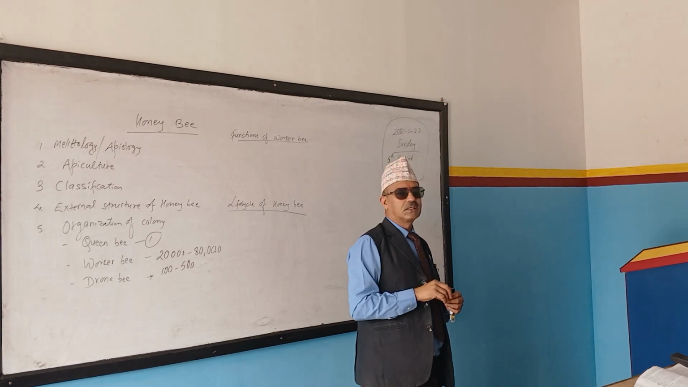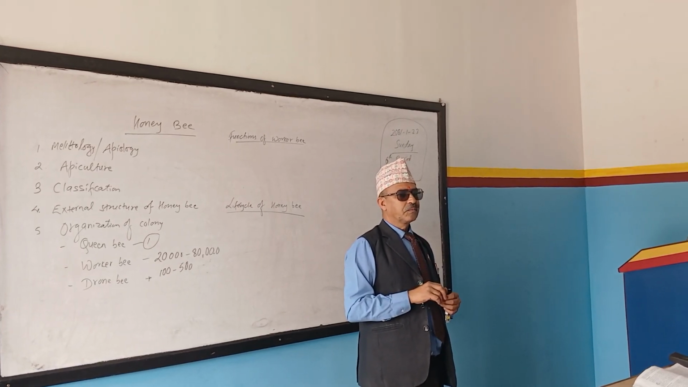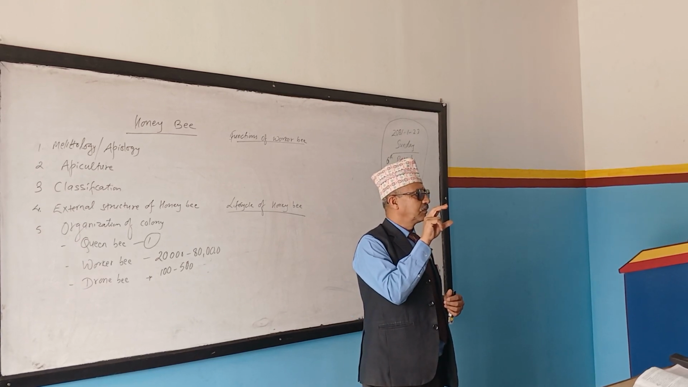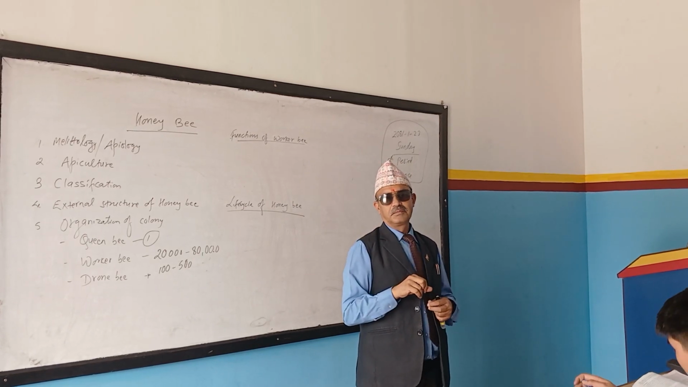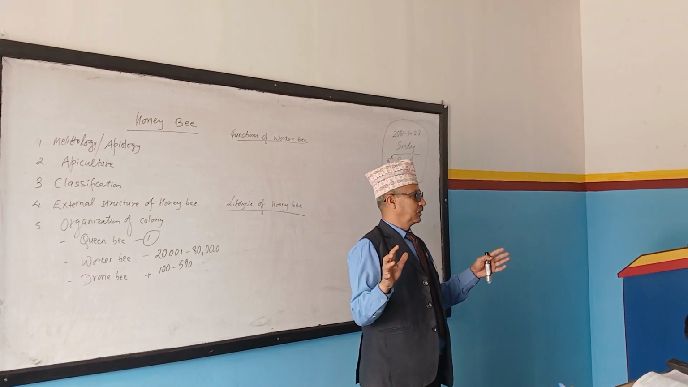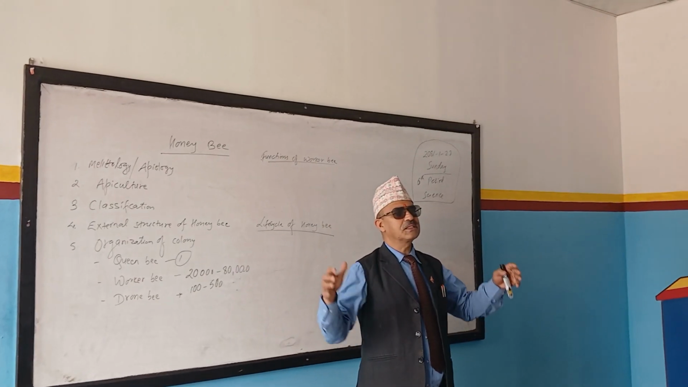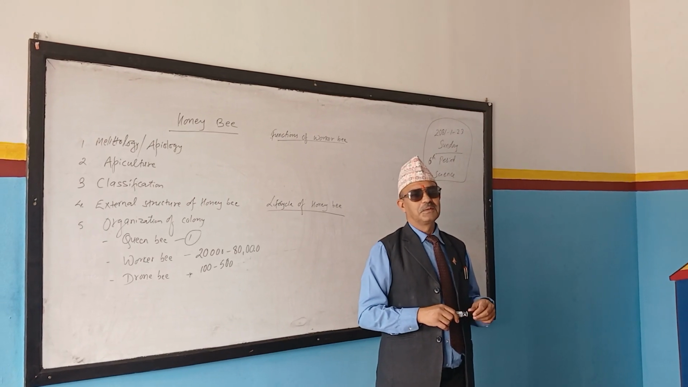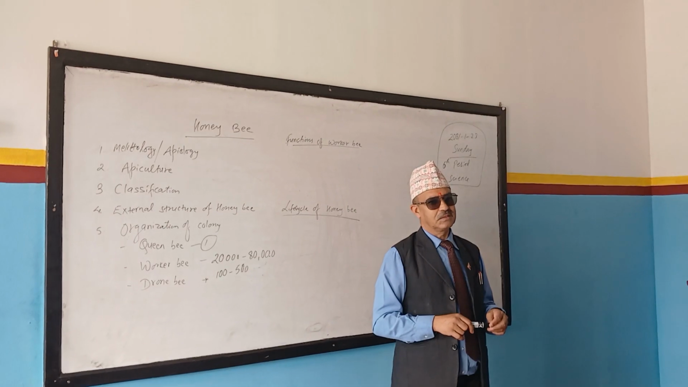So, which one is the queen bee? Do you know? What do you think? Female. Yeah, the largest one. The largest bee is the queen. The color is also different. In other organisms, males are taller and bigger, but here the female is bigger. Males are smaller in size, right?